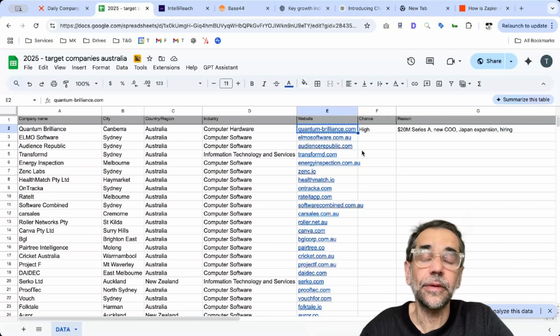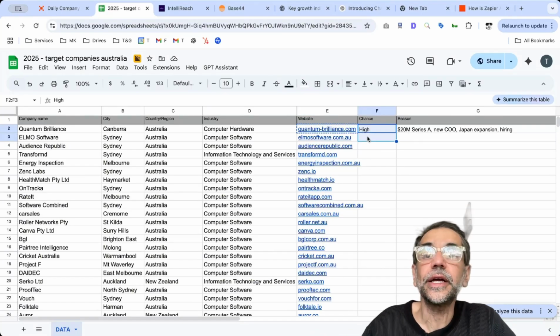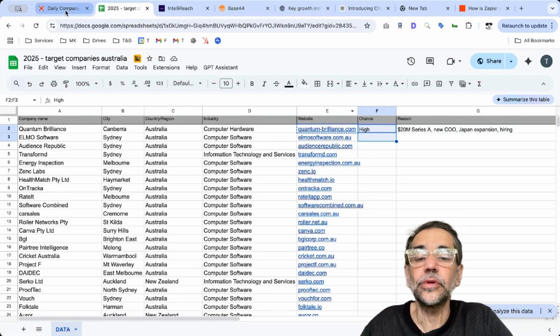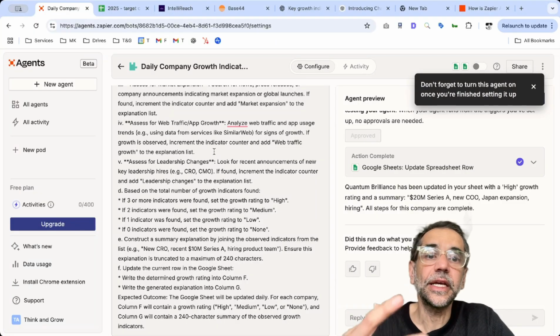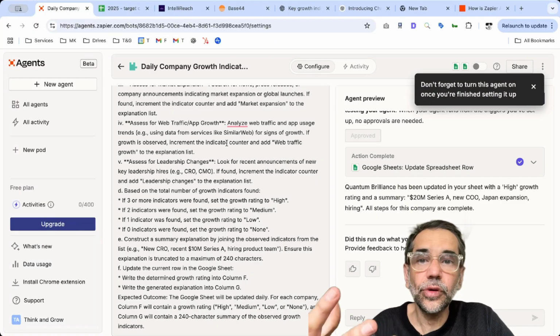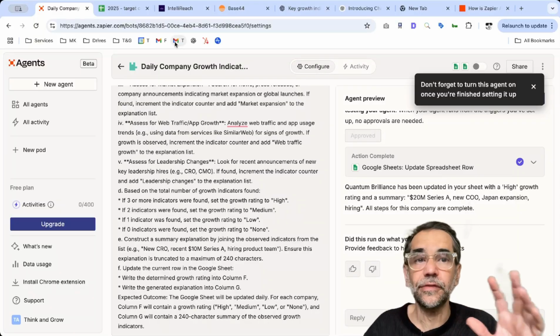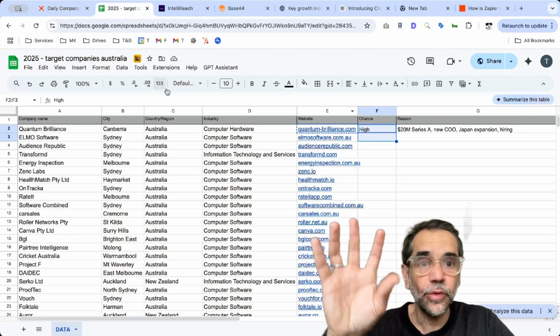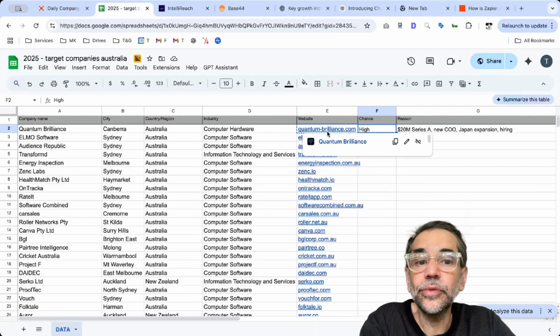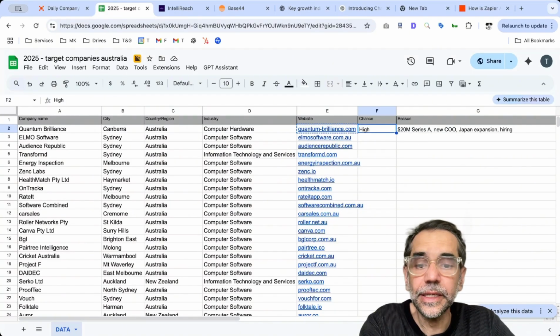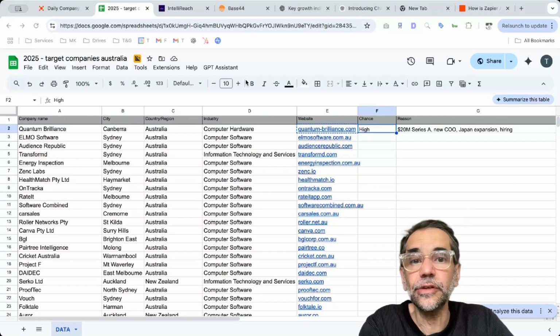especially if you're account based, one to many or one to few. You want to just target those that are high, and this is a great example of how you can use an agent to go out there and look at your list and assess your list while you do other stuff in the background. Now I can actually say, oh, one more list. I'm going to target the high ones of my priority tier 1 accounts. Very simple. I hope that gives you some perspective on how you can use agents.